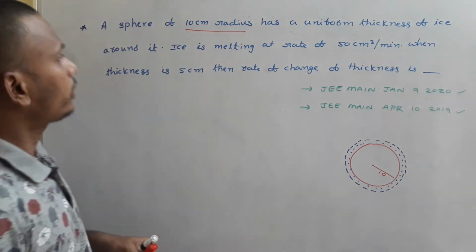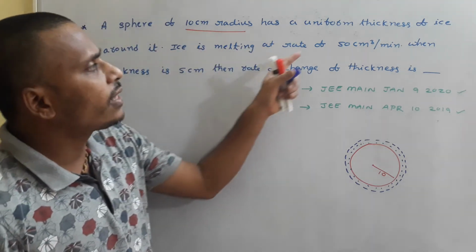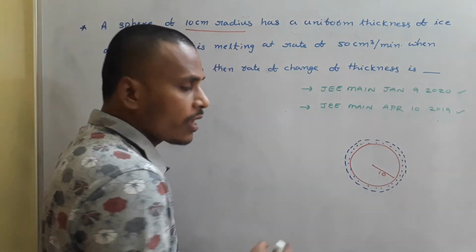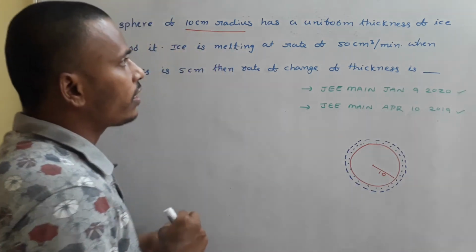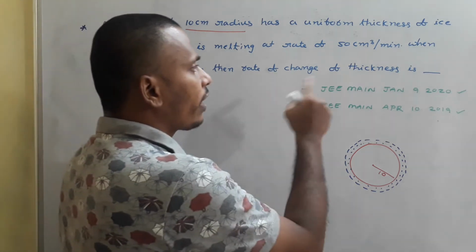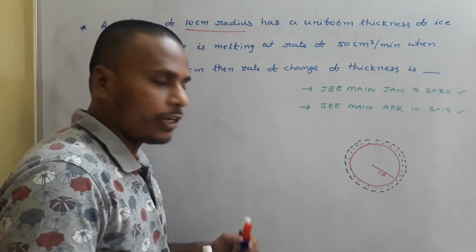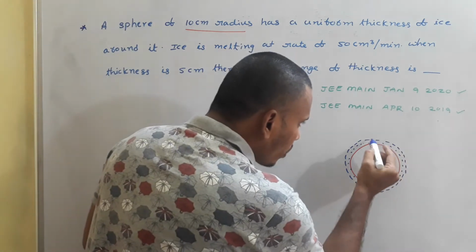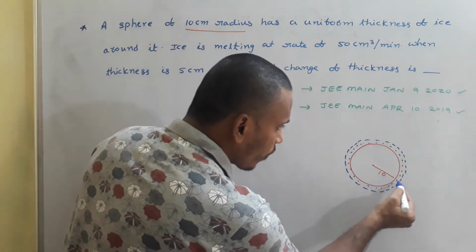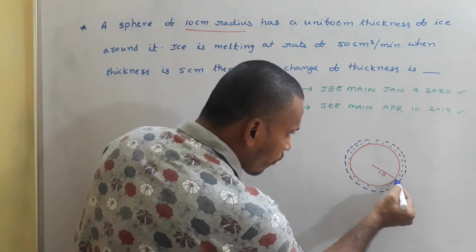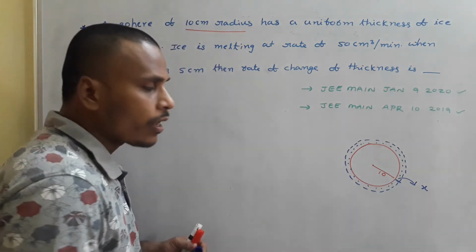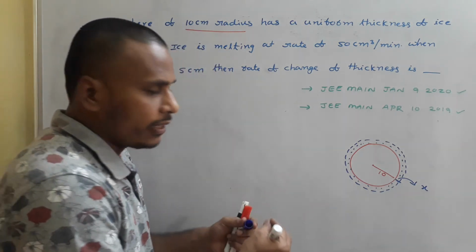Ice is melting at the rate of 50 centimeter cube per minute. When the thickness is 5 centimeters, we need to find the rate of change in the thickness. We don't know the thickness of the ice, so if you consider this thickness of ice as some x, because ice is melting, the